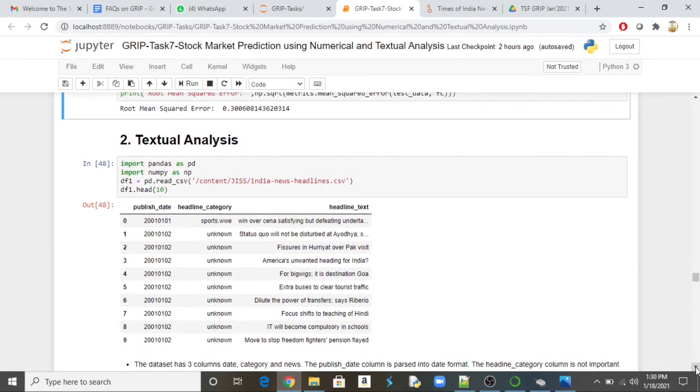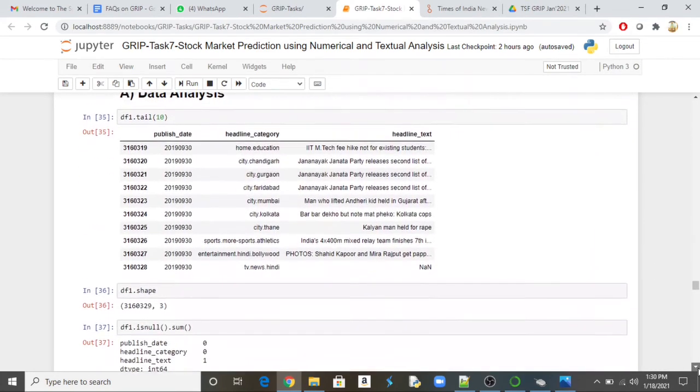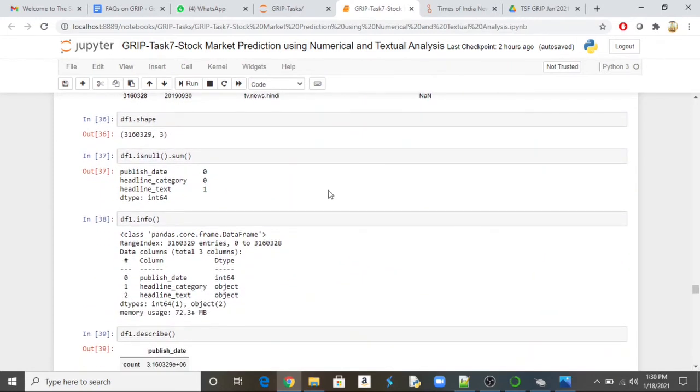Now let us go with the sentiment analysis using NLTK libraries and natural language processing. For that, we have downloaded these Times of India news headlines for the past 20 years. Like if you look at 2000, this is all data. January 1, this was a headline like that. For each day, we have the main headlines. When we look at this data, we can see around 3.1 million records in three columns.